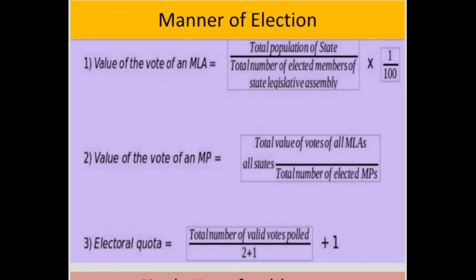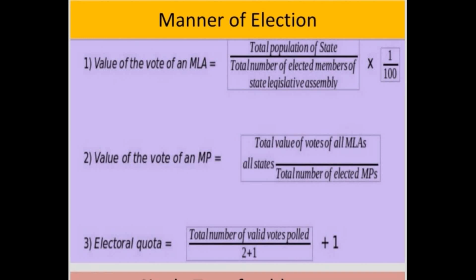So total value of votes of MLAs. Suppose we got a value of vote of an MLA from each state. What we have to do is sum up all the value of votes of all MLAs of all states. Suppose there are 29 states and from each state we got some value of votes for the MLAs of that particular state. All of that has to be added and divided by the total number of elected MPs. Then we will get the value of vote of an MP.